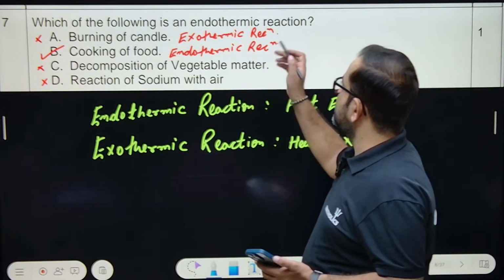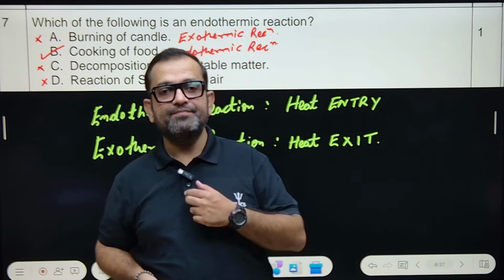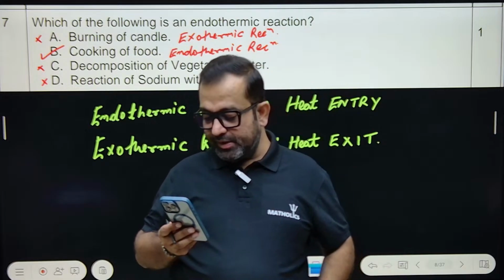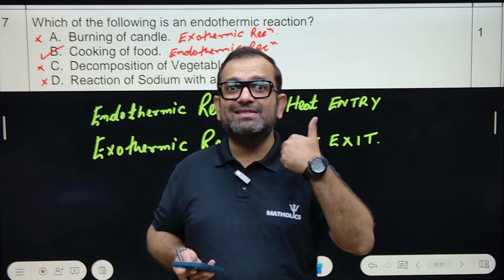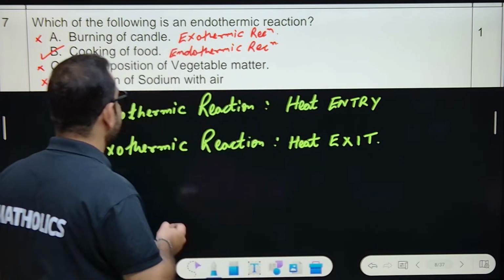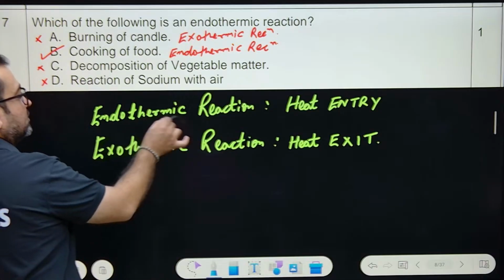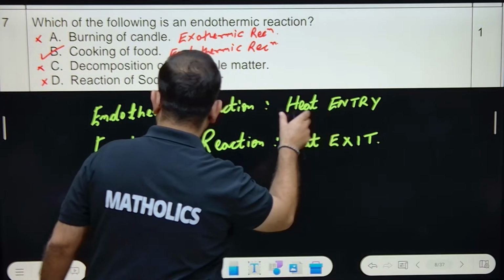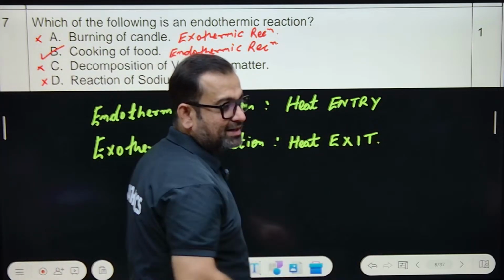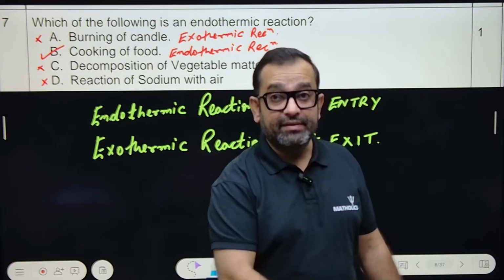Which of the following is an endothermic reaction? What is an endothermic reaction? Tell me. Endothermic is one in which heat enters, that means it requires heat. Endothermic reaction means heat entry. Exothermic means heat exits, heat is produced, right?